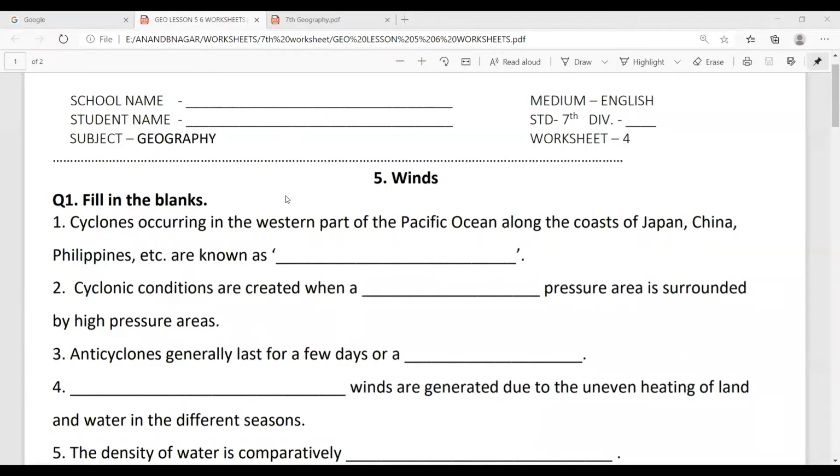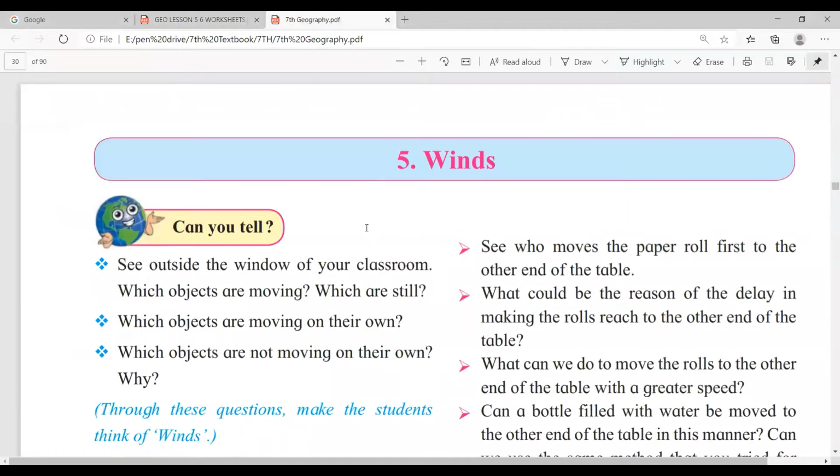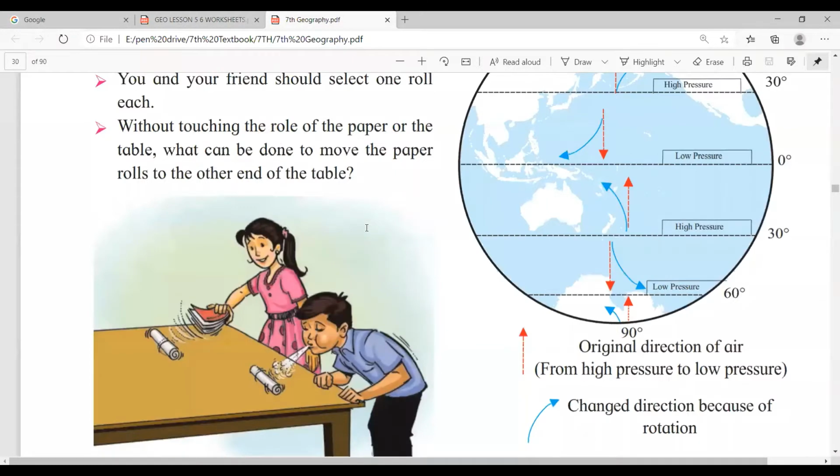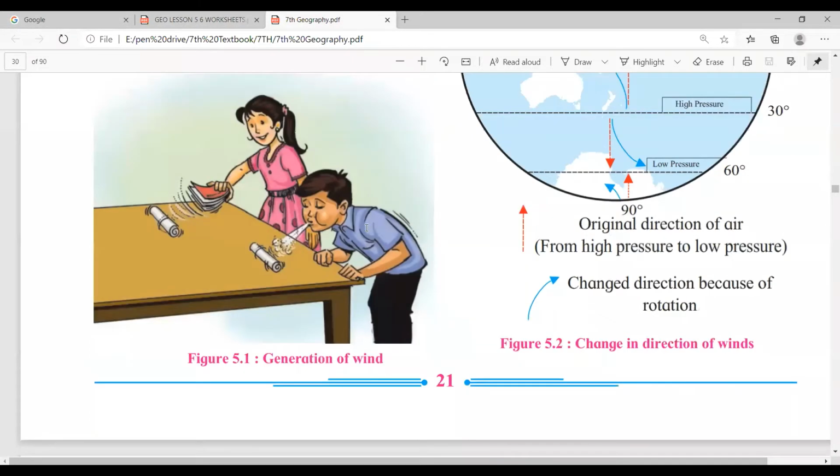Okay, that is the fifth lesson. Everybody open geography worksheets and geography textbook. Okay, geography textbook, lesson number 5, page number 21. So we will solve the given examples.